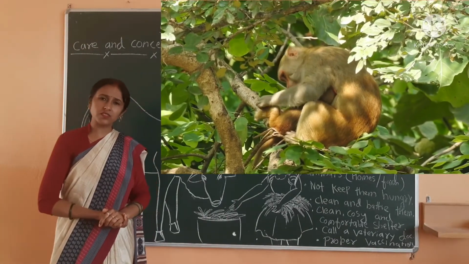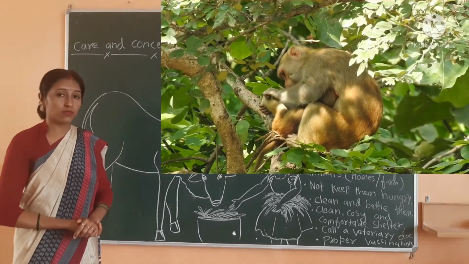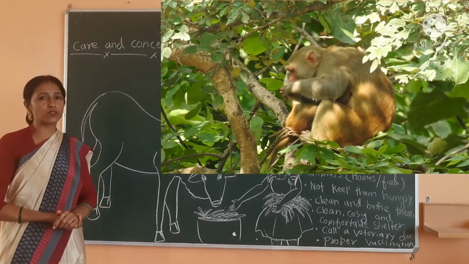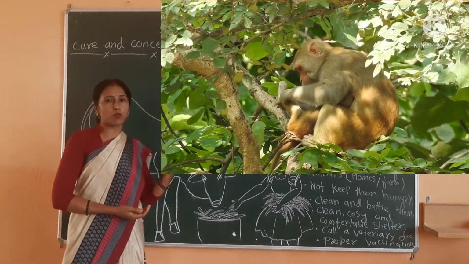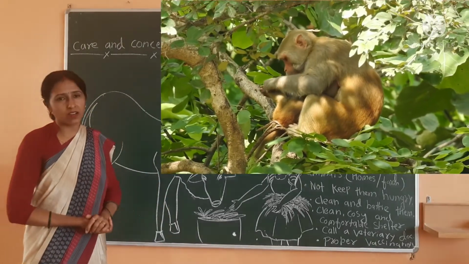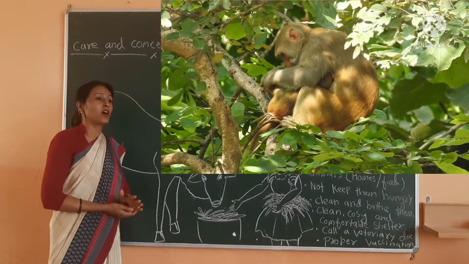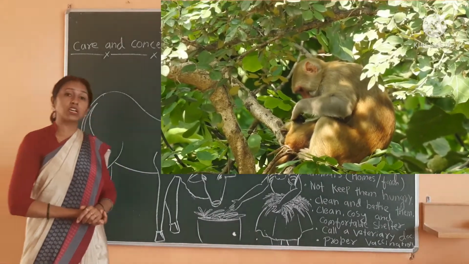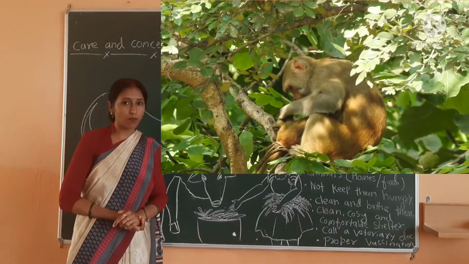To cut down the trees? No. We always try never to cut down the trees, because not only monkeys or birds, lots of spiders and lots of insects also live there. The trees are a shelter for all of them. So try not to cut the trees so that they survive there.